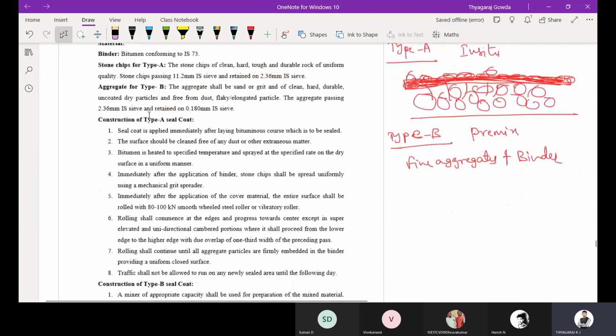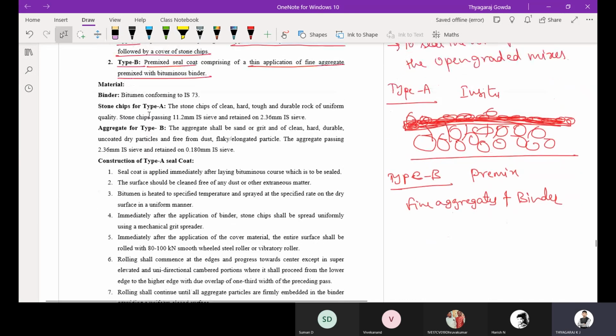Next, what are the materials we are going to use for this seal coat? Bitumen conforming to IS 73. Since it is also a bituminous type mix, it is conforming to IS 73. Then stone chips. I told you that you are going to add stone chips. What are the sizes of the stone chips? They should be clean, hard, tough and durable rock.